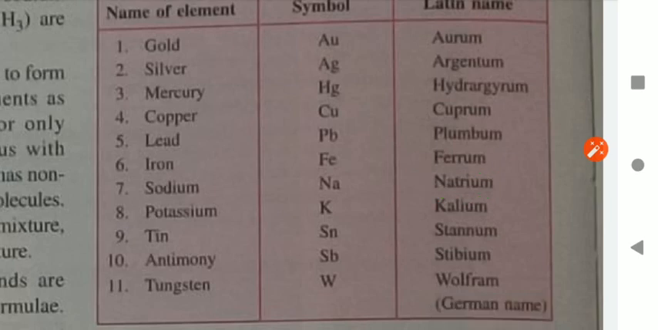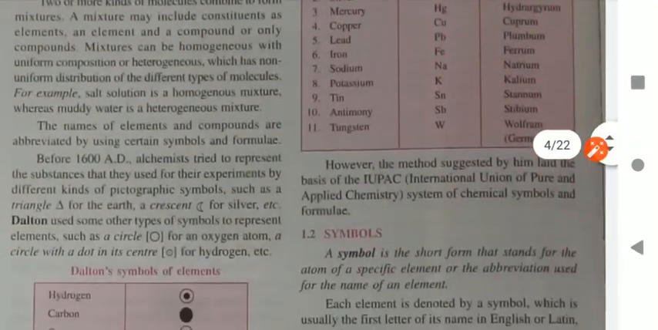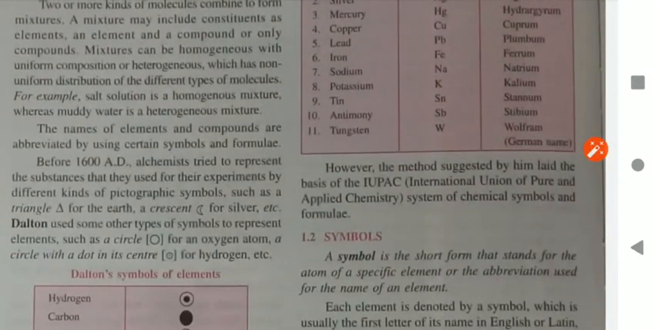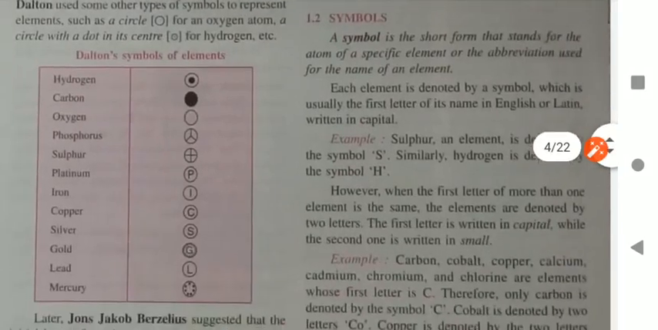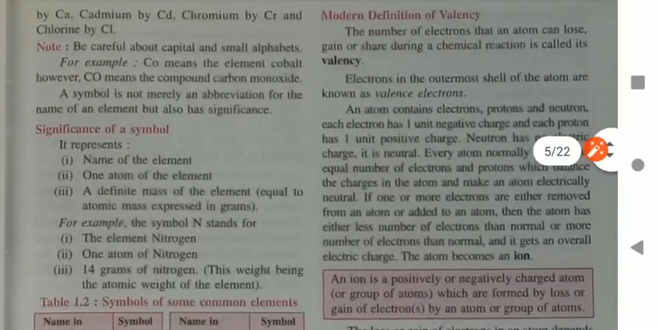For potassium, it was a question in your unit test: why do we choose K as the symbol for potassium, not P? Its Latin name is kalium. So this is very important, the symbols for certain elements based on their Latin names. Students, I hope you will learn this table and remember the special symbols for these elements. So this is all about the atomic symbol.